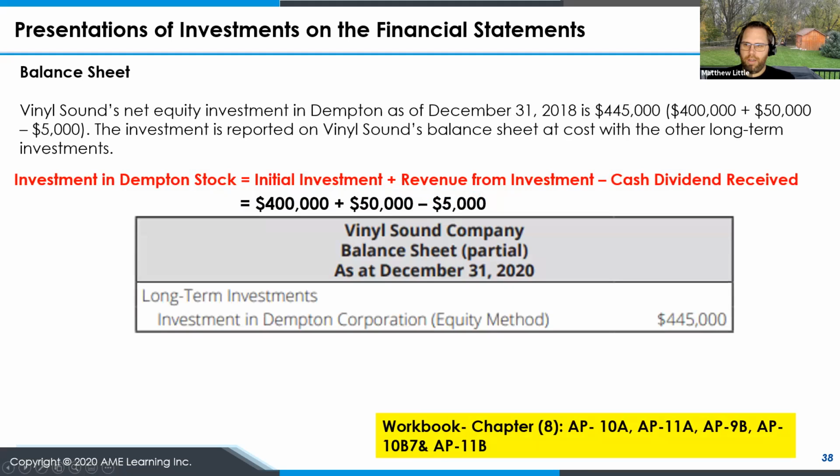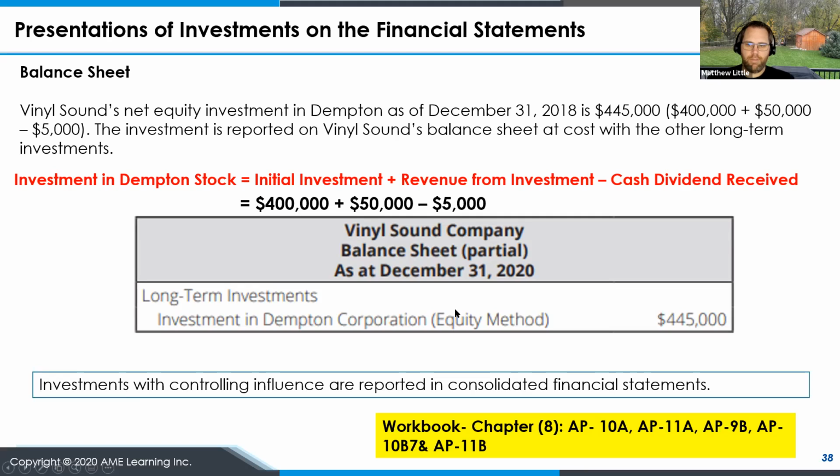On our balance sheet, if you recall the example we went through, the $400,000 original investment plus the $50,000 share of income, less the $5,000 in dividends for their share, would give us an investment in Dempton Corporation under the equity method of $445,000. So on the balance sheet partial, that's what would be included under long-term investments.